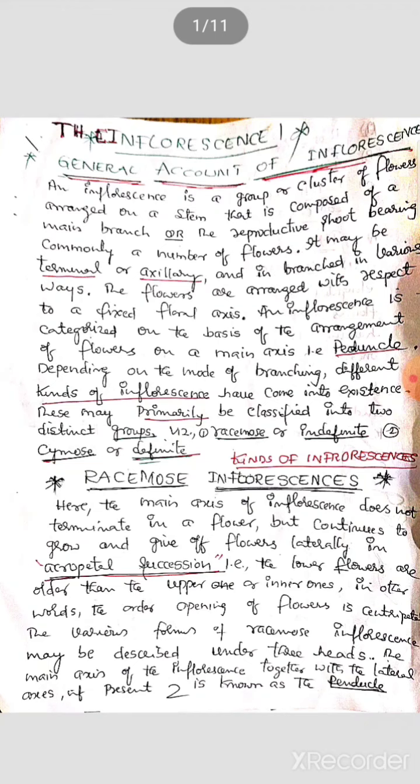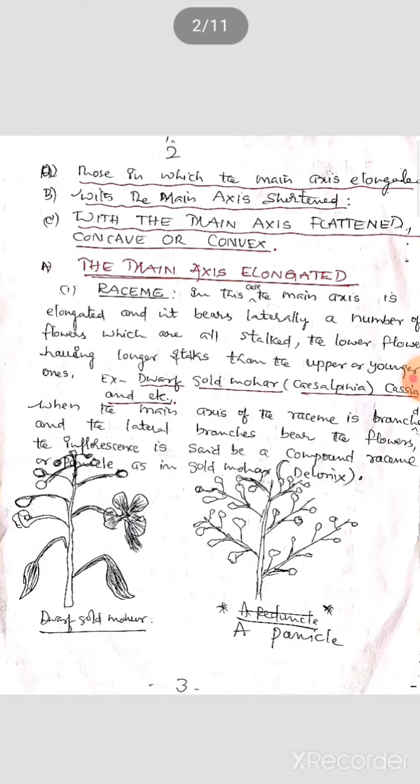That is, the inflorescence stalk is called a peduncle. Here you can observe the different kinds. The first is those in which the main axis is elongated. Second, with the main axis shortened. Third, with the main axis flattened, concave or convex.